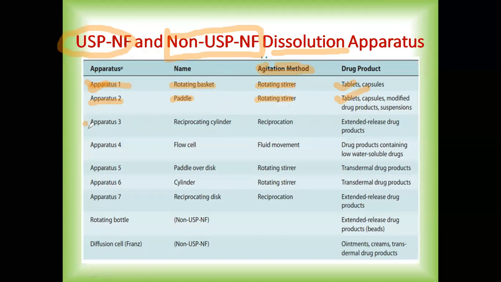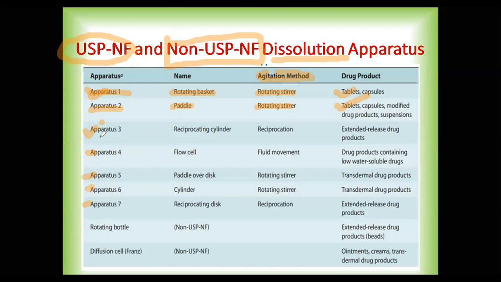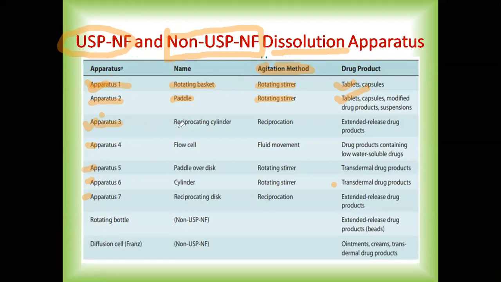Now apparatus 3, apparatus 4, 5, 6, 7, these are new for you. Let's pay more attention over here. This is a very, very important aspect. This was the assignment which was given to you people on my side. Coming to this again, apparatus 3 is known by the name reciprocating cylinder. The method for agitation is reciprocating. It is mainly used for extended release products.